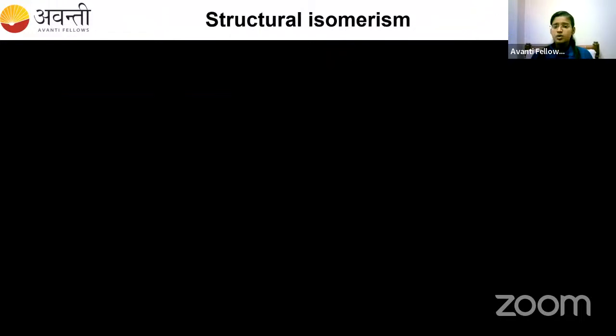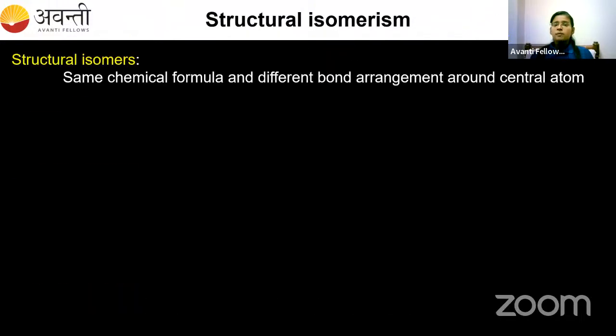What is structural isomerism? The compounds having the same molecular formula and different bond arrangement around the central atom are called structural isomers. To be more specific and simple, same molecular formula but different structures. That's all. Same molecular formula but different structures. So if it is the case, then it is called structural isomerism.